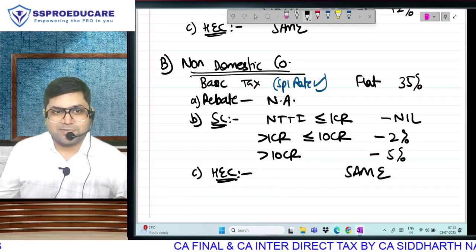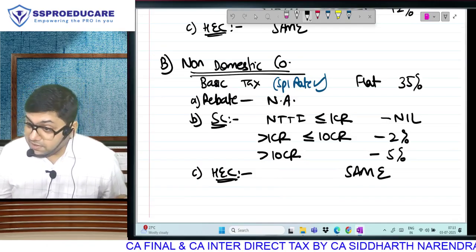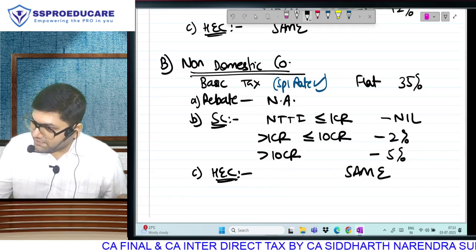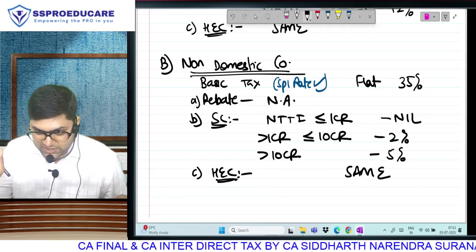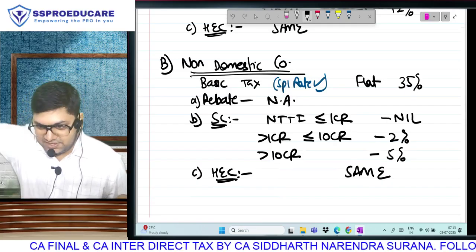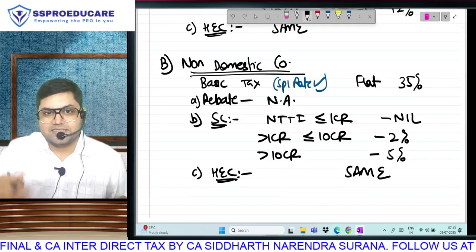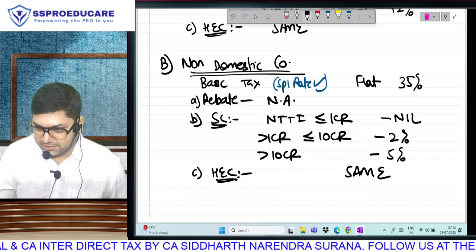The last 2 chapters of volume 1 are MAT, AMT. In that also there is surcharge. So one day when I complete those chapters, I will give you a task. Take a blank paper and write all the surcharges, wherever you studied in income tax. Blank paper. Let us see how much surcharge you get correct.